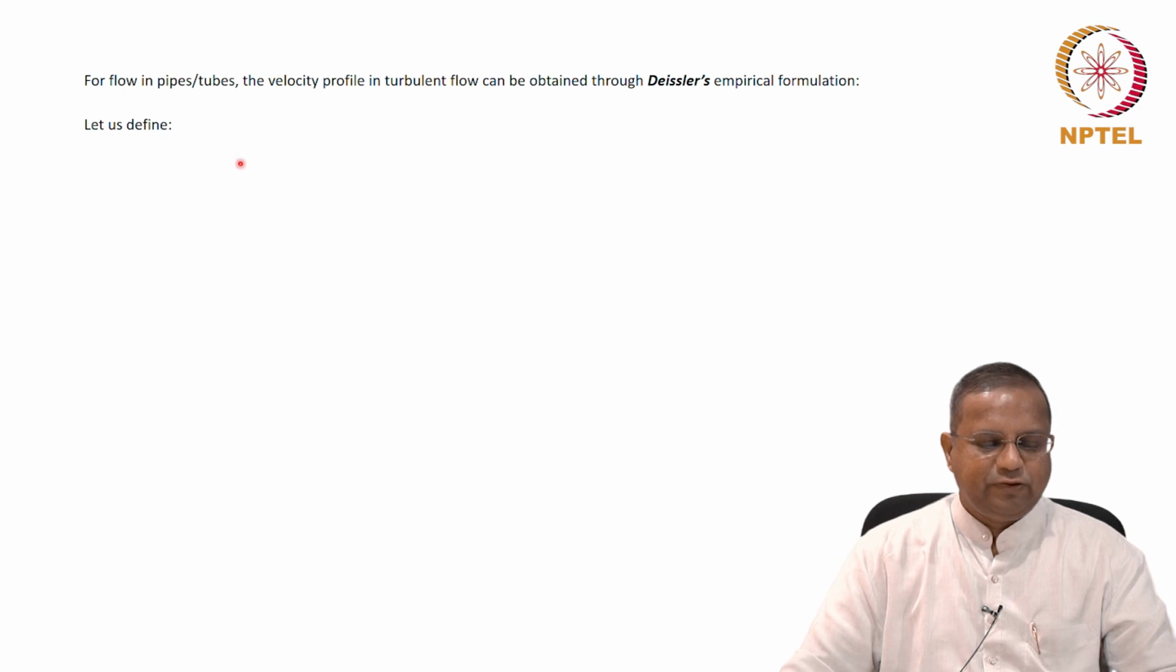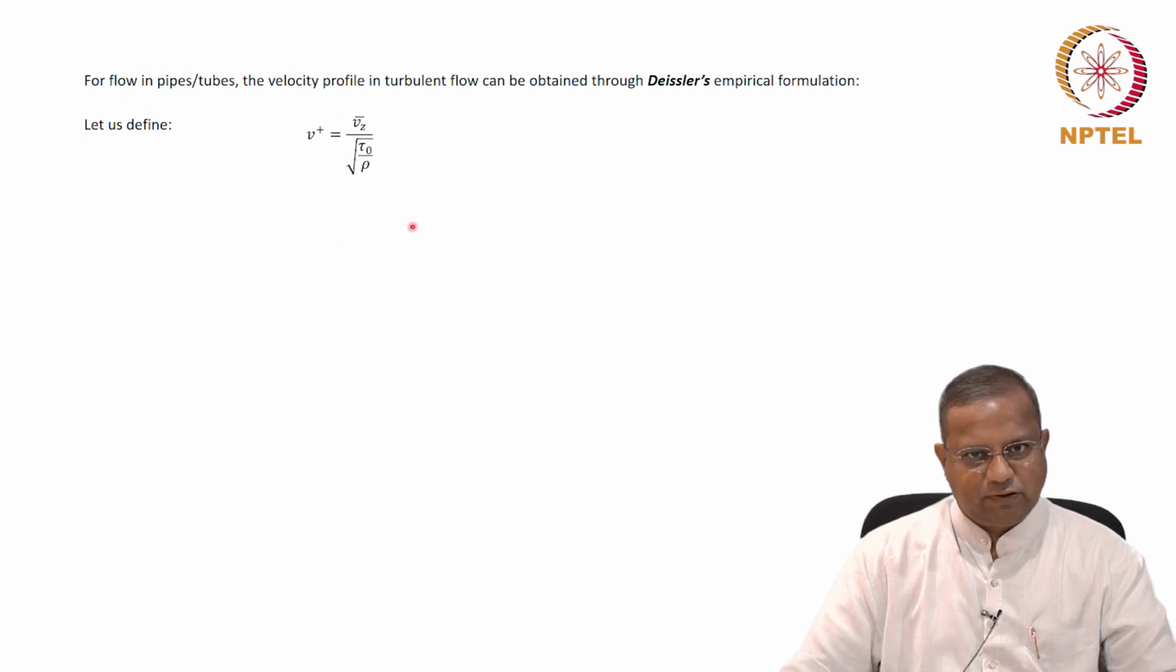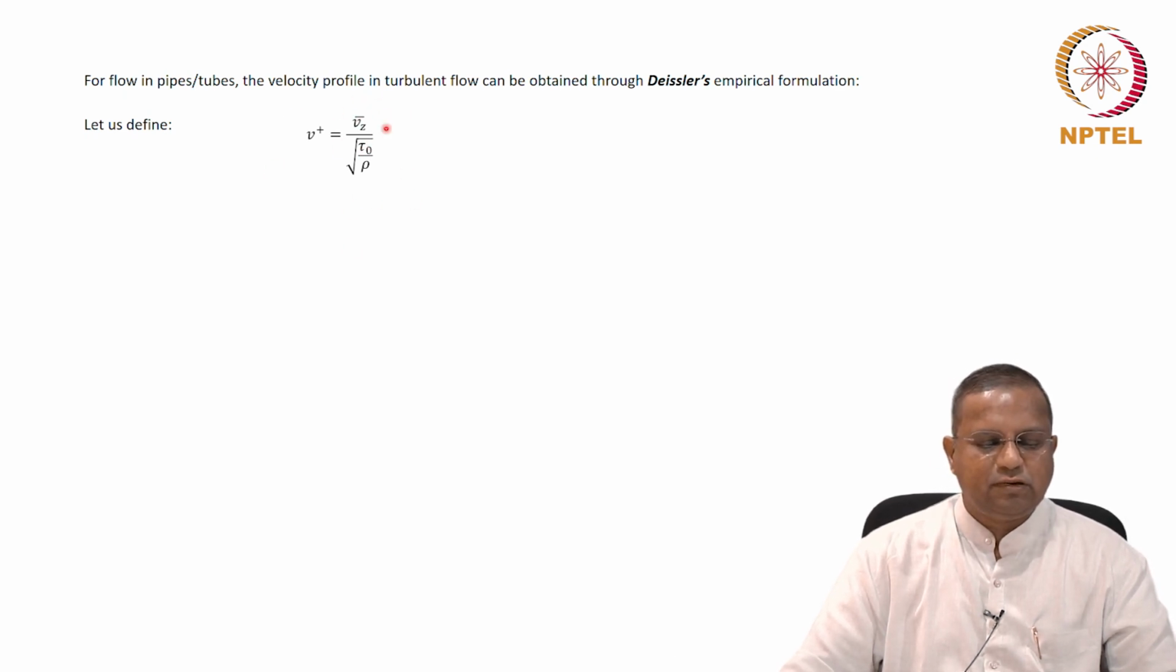To get to that, let us first define a variable V plus as the ratio of Vz bar, the time smooth component, and the square root of tau naught by rho, the wall shear stress by the density. Okay. If you work out the units, dimensions, you will find this is dimensionless. Similarly, he also defined S plus, which is S times the square root of tau naught by rho times rho by mu.